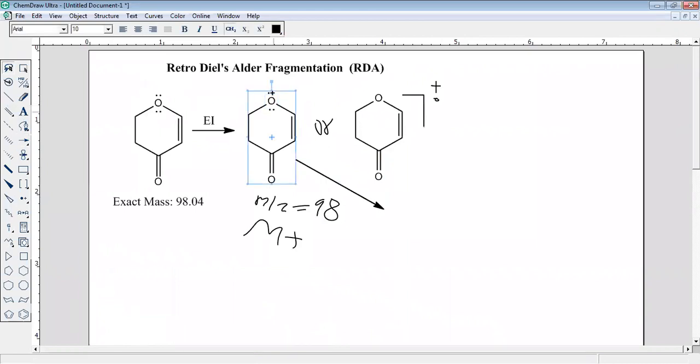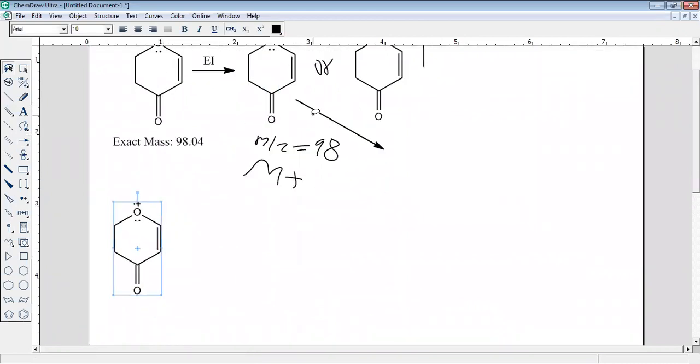Draw this structure here, so from this we can make it very convenient for us. Okay, better. So this is undergoing what? The RDA, but which bond is going to break? There is a point.